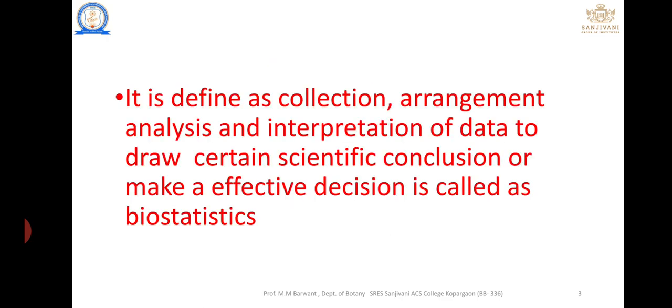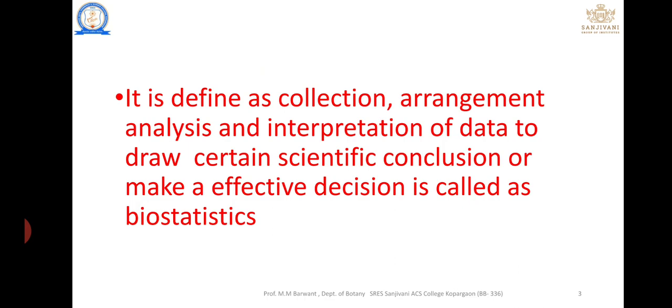Let's start. First we have to see the definition of biostatistics. Biostatistics is made of a combination of two things, bio and statistics. Bio is nothing but the study of living organisms, and statistics is a mathematical concept. Statistics is nothing but the collection, arrangement, analysis, and interpretation of data to draw certain conclusions or decisions. That is known as statistics.